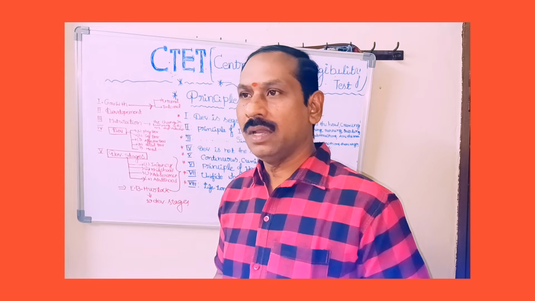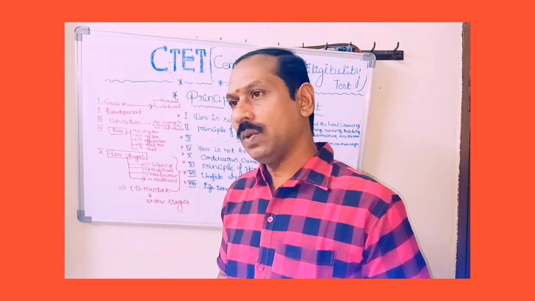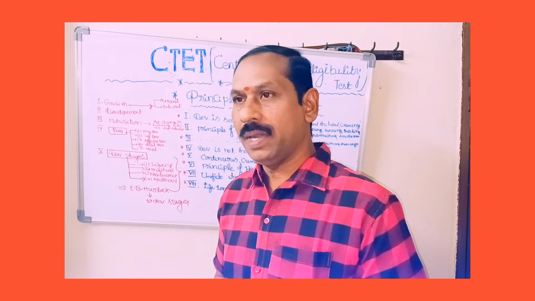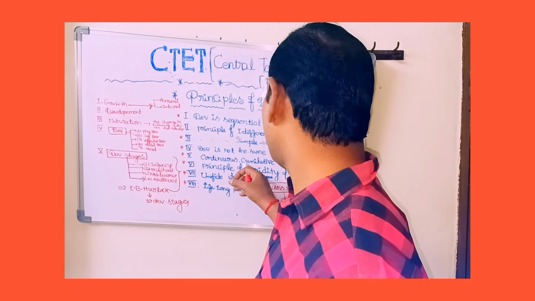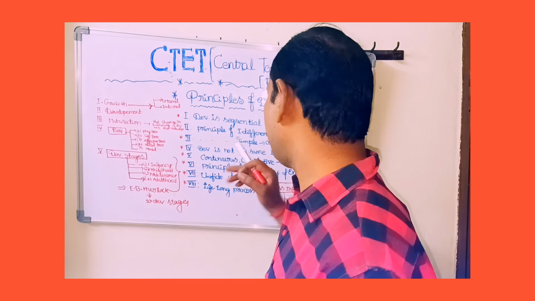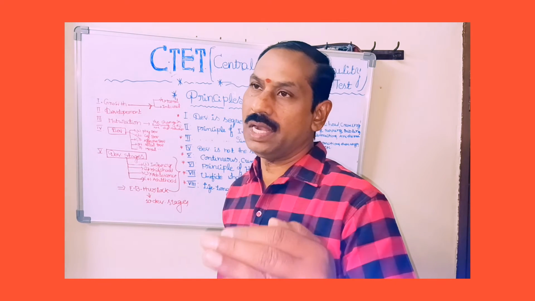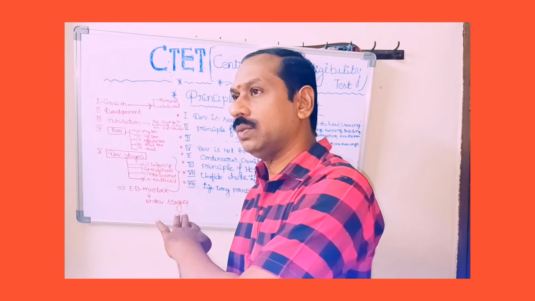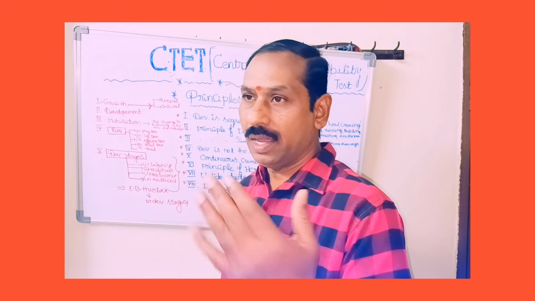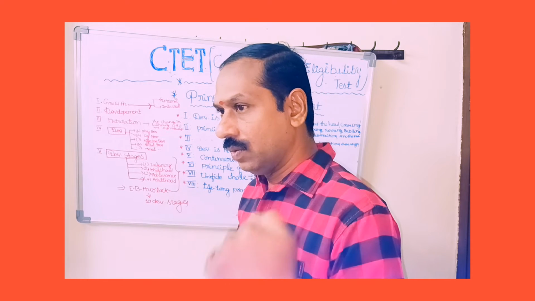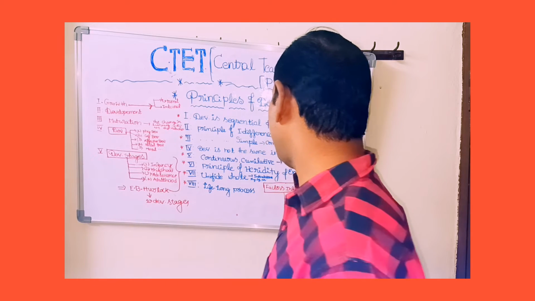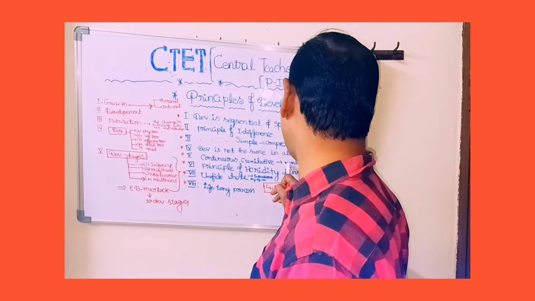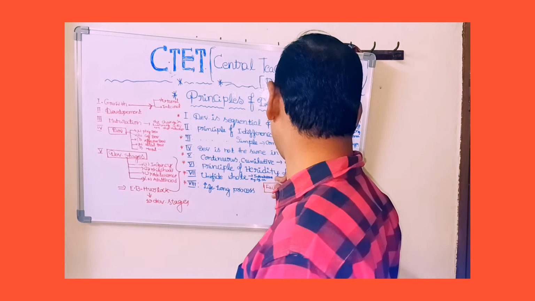Why? Because if we compare growth and development, growth is a temporary process, whereas development is a continuous and cumulative process. Continuous process from childbirth, from womb to tomb. From the womb to the tomb, the development is continuous. So that's why it is a continuous and cumulative process.